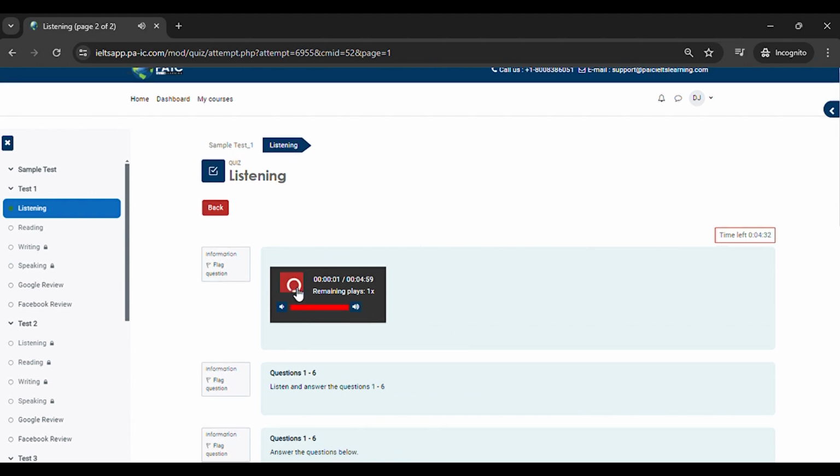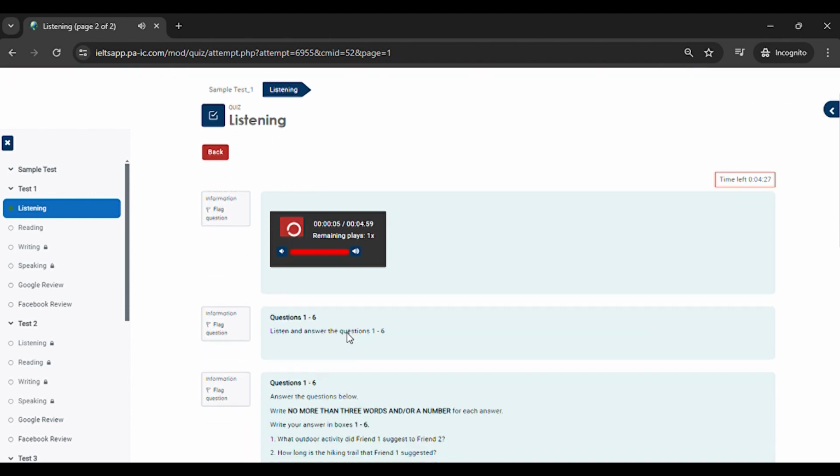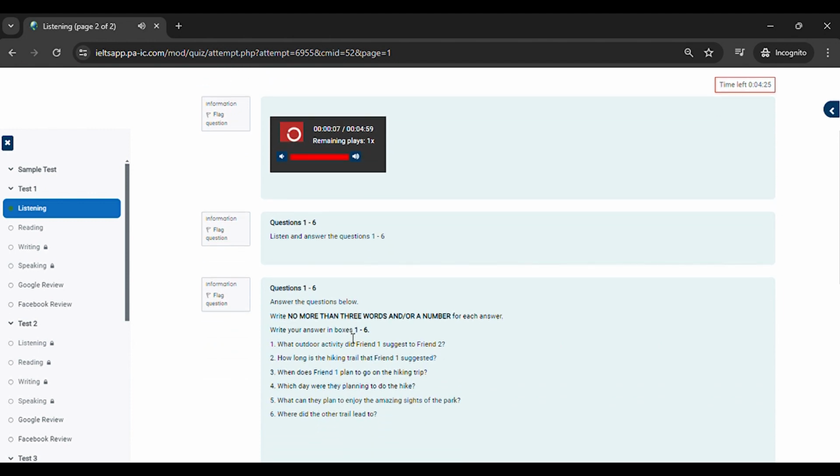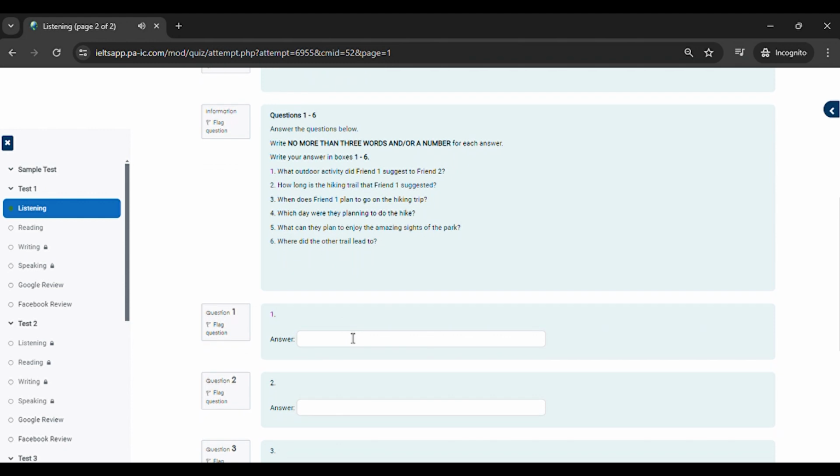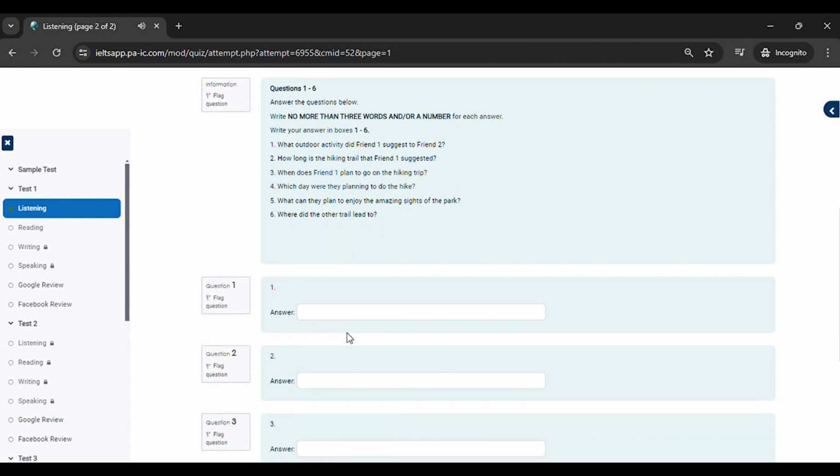You will hear a recording and you will have to answer questions on what you will hear. There will be time for you to read the instructions and questions. You will have a chance to check your answers. All the recordings will be played only once. You should answer the questions as you listen because you will not hear the recording second time. You will hear a conversation between two friends planning a hiking trip. You have some time to look at the questions 1 to 6.